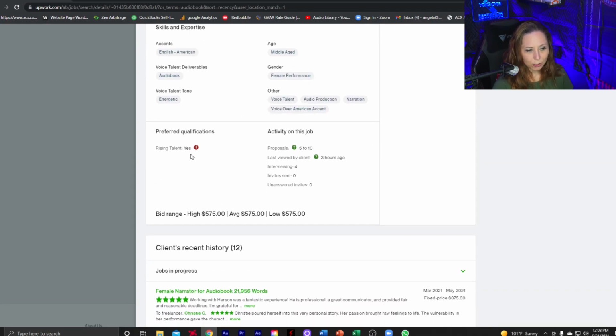So the preferred qualifications are just their preferred qualifications. These won't exclude me from being able to submit a proposal for this job. Rising talent. I'm not a rising talent because I'm kind of an old hand on Upwork now. I've been on the platform for about 3 years now, so I'm not a rising talent. But that won't stop me from my ability to submit a proposal for this job.